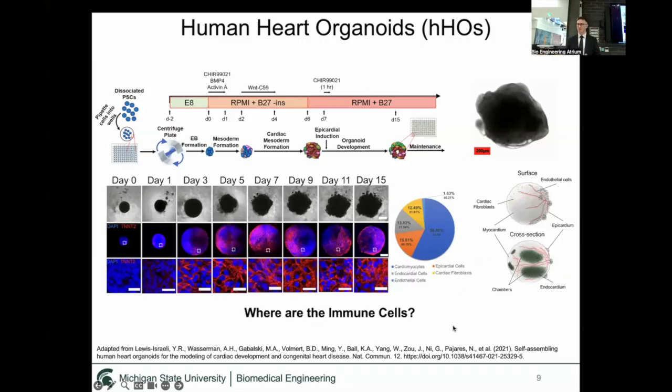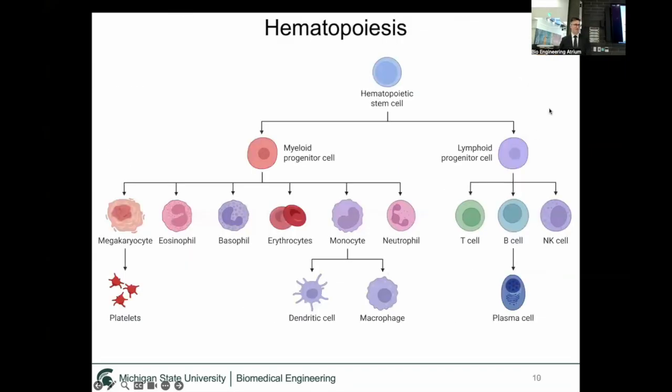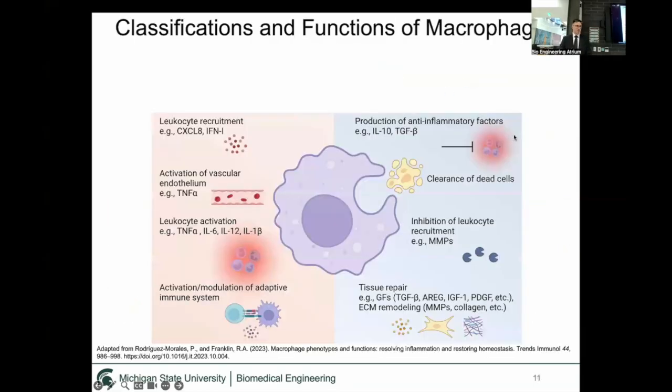Immune cells are found all within our body, and they are derived from a different developmental process called hematopoiesis. And so it derives red blood cells and all the different white blood cells or immune cells that our body has. One of the cells that we wanted to model first were macrophages, and primarily because macrophages are in every tissue in our body. Macrophages exist on a spectrum of function, and these are specialized immune cells within our innate immune system.